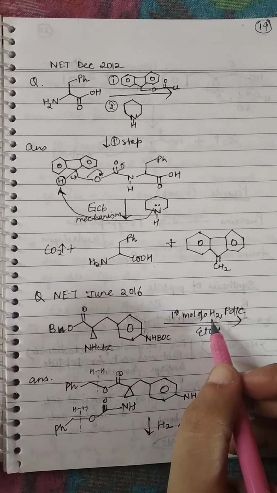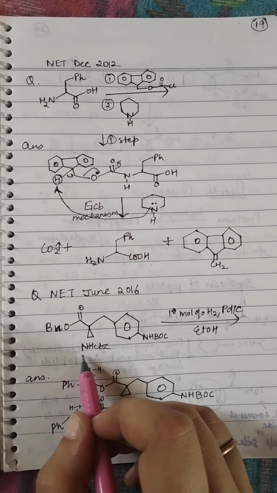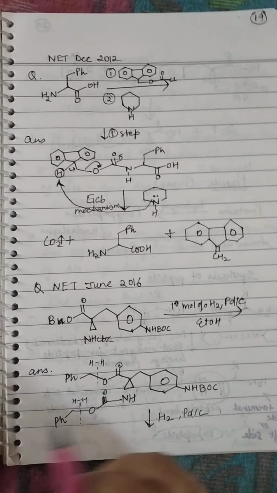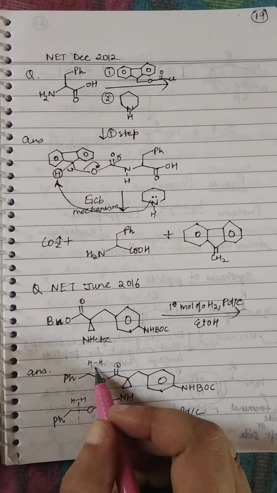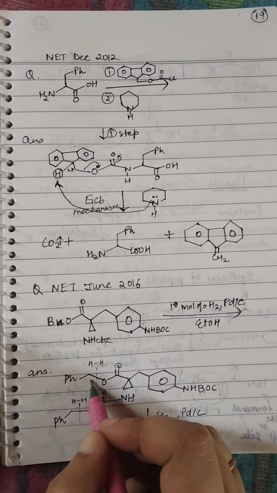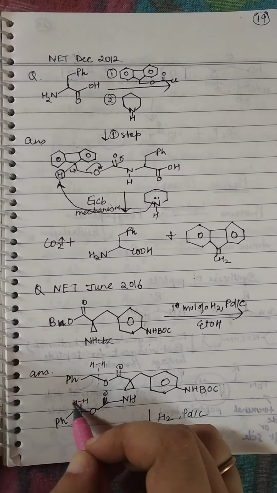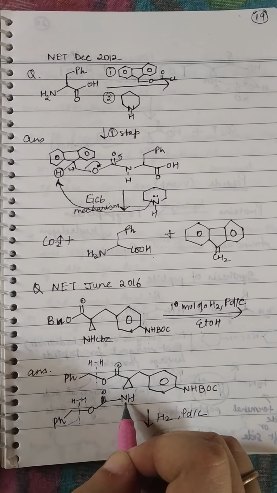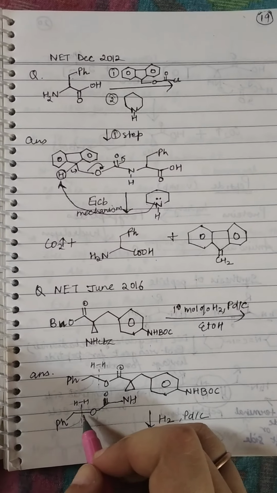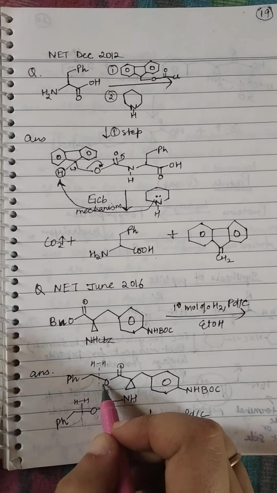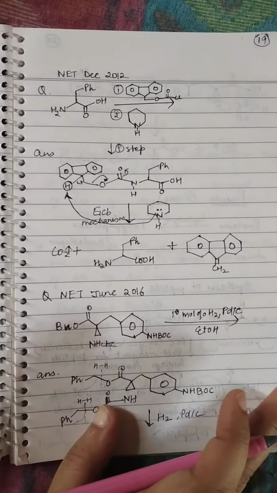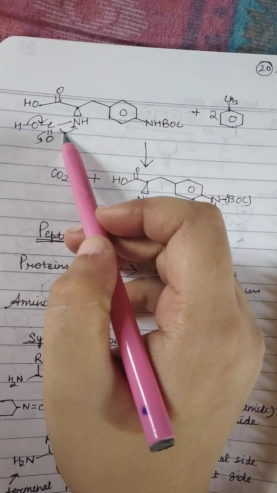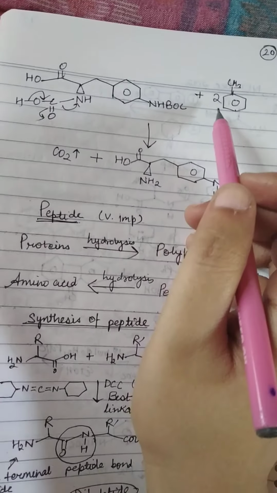So you can see that hydrogen, palladium, carbon can only deprotect CBZ groups, right? It does not affect BOC. So here it will be reduced, so this will be toluene, this will also be toluene, and here OH will form, and here amine will form, right? Here also carboxylic acid will form, here also carboxylic acid forms. So you can see carboxylic acid is formed, and 2 toluene molecules are removed, right?